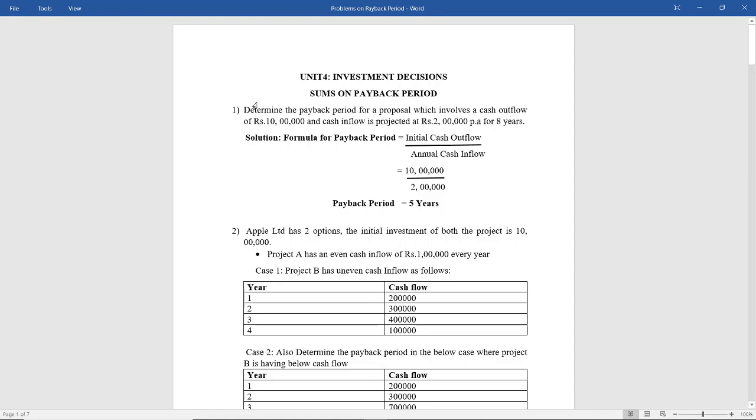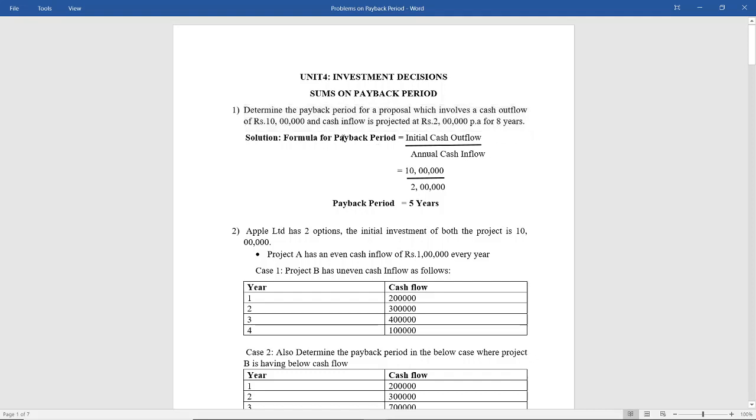What is the question meaning? It means that 10 lakh is the investment you're making in a particular project, and from that project every year you're getting 2 lakh rupees for 8 years. Is this clear? Now let us see the solution. What is the formula for payback period? Here they are not telling us to find the discounted payback or the bailout payback. So here we are purely finding the normal payback period.